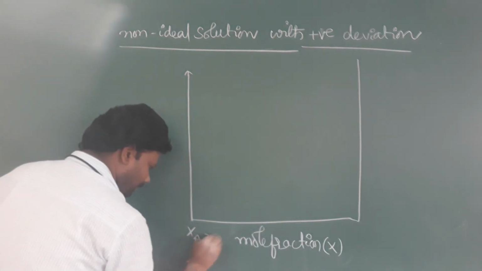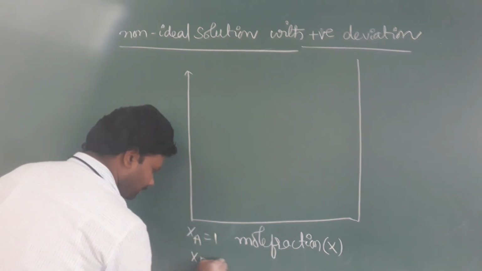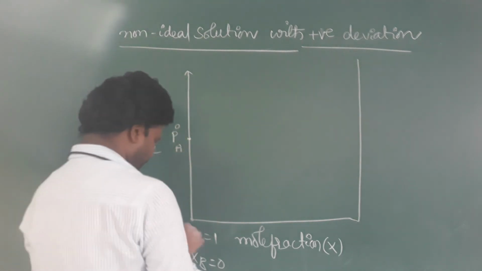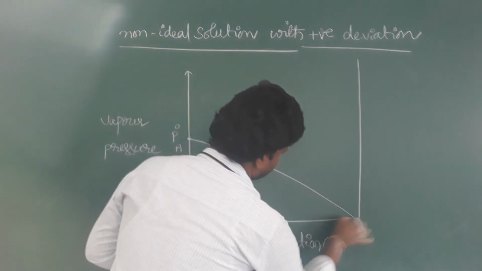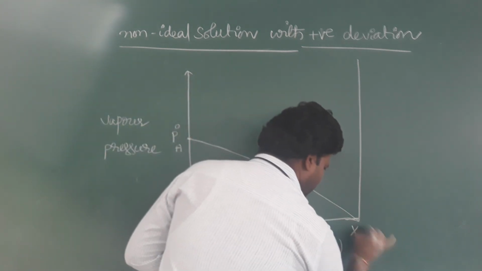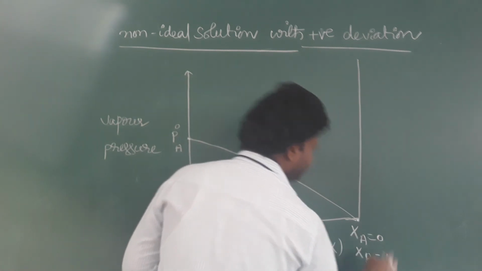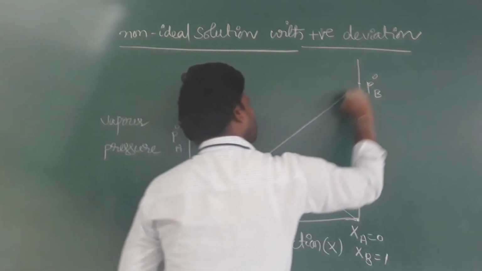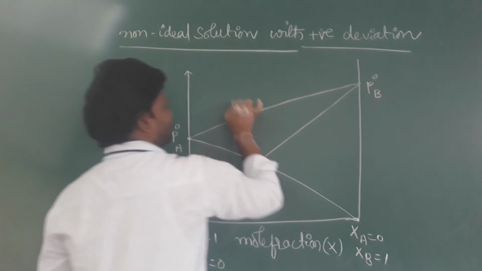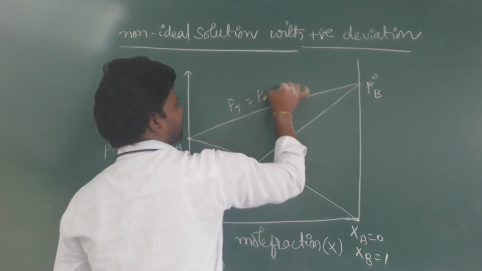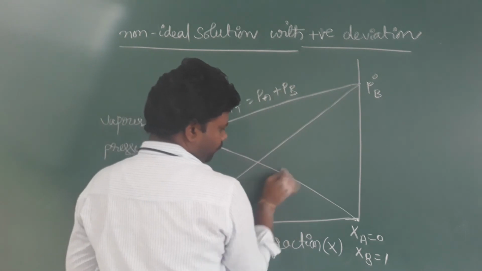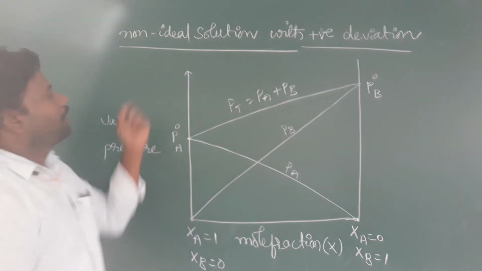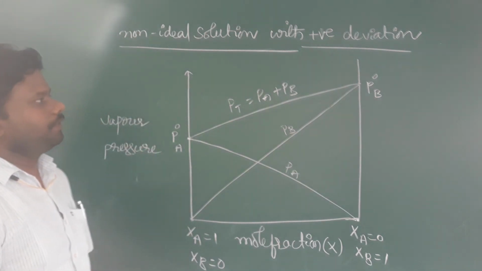XA is equal to 1, XB is equal to 0, XA equal to 1 means this is P naught A. XA is equal to 0, XB is equal to 1, this is P naught B. This is the total vapor pressure of the solution. P total is equal to PA plus PB. This slope is PA, this slope is PB. This is the graph for a non-ideal solution with positive deviation.